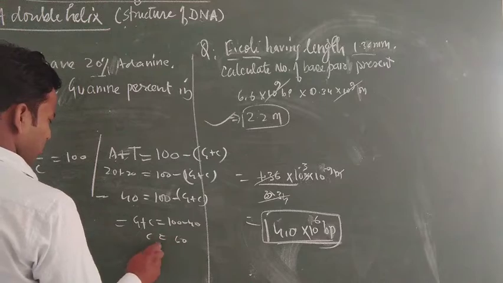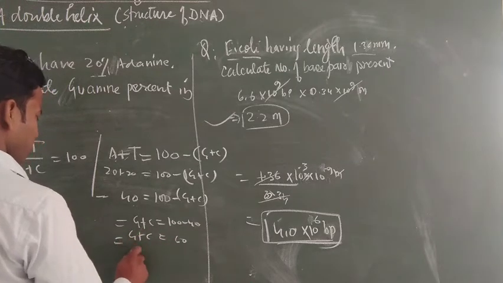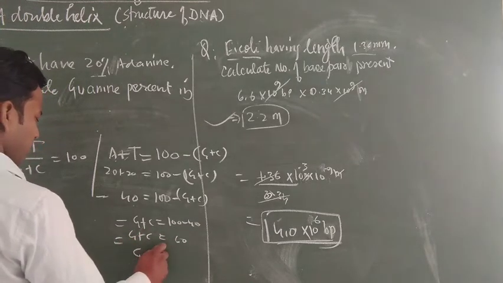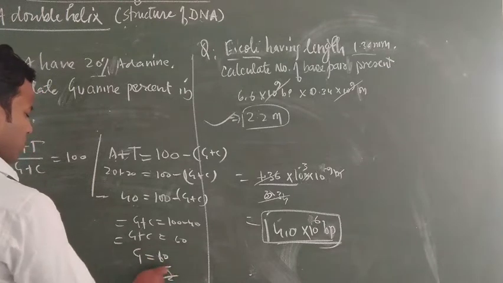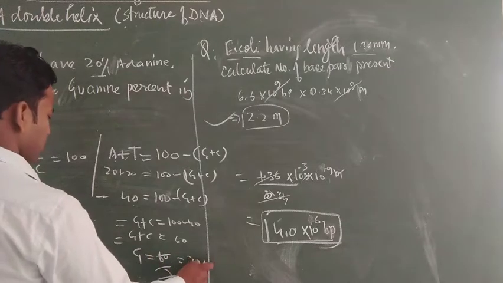So G equals 60 upon 2, that means guanine is 30%.